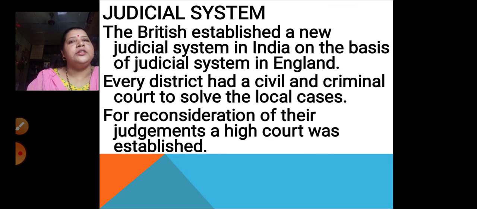The third thing is the judicial system. Now, what is the work of the judicial system? In the ancient time, before the Britishers came to India, you all must be knowing, people were self-content over here. They had their own judicial system. In the villages they had a panchayat system in which law and order was maintained by the panchayat, and justice was given by the panchayat. So when the Britishers came, they established a new judicial system in India.